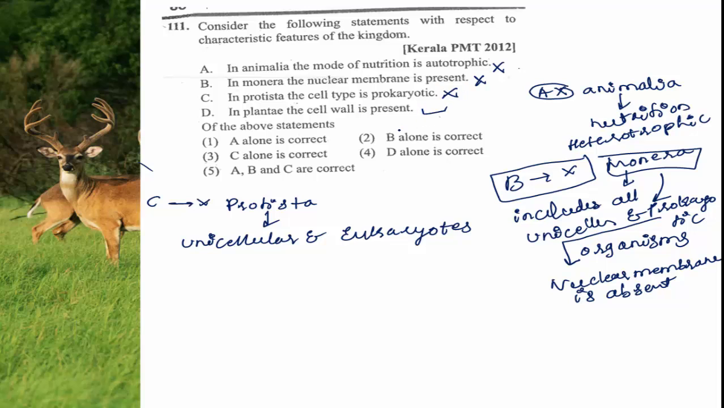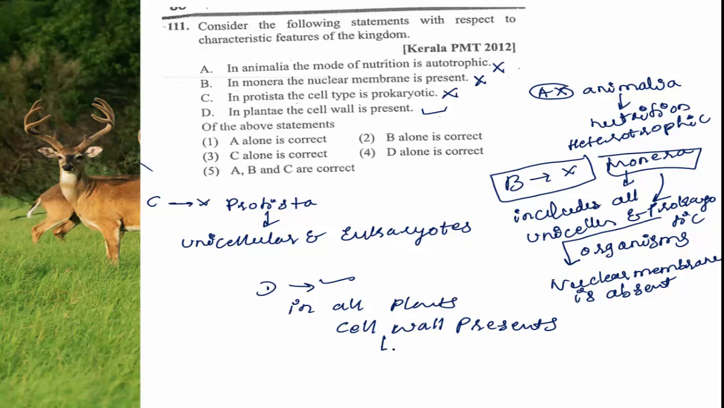This is the right statement. In all the plants, D is right. In all plants, the cell wall is present and it is made up of cellulose. All the plants have a cell wall and the cell wall is made up of the component called cellulose.